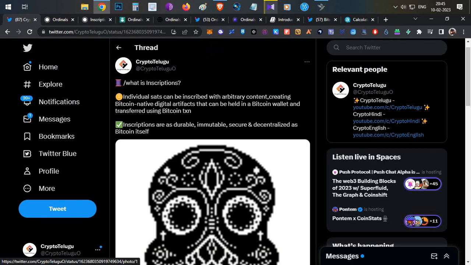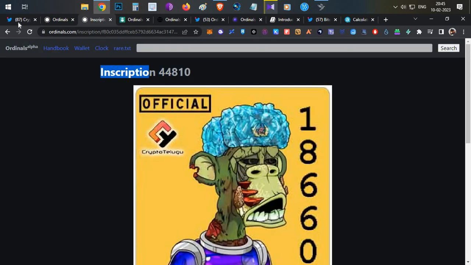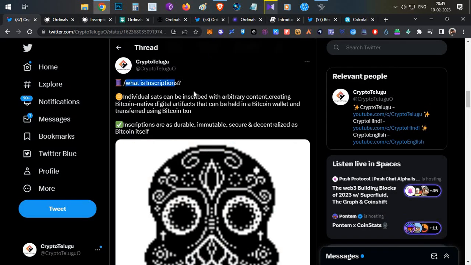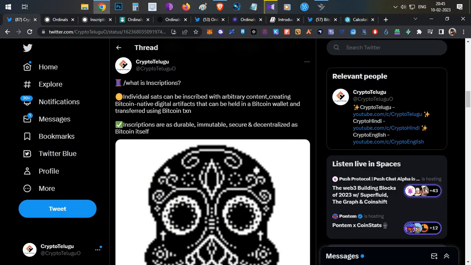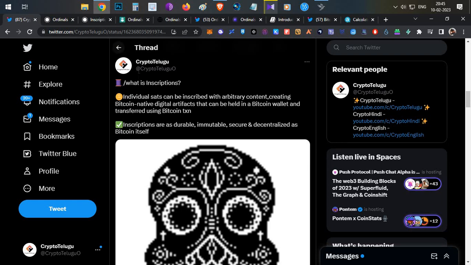Now the next important thing, I am talking about inscriptions. What are these inscriptions? Inscriptions are very simple. All these NFTs which you are minting on the Ordinals platform are directly printed onto your Satoshis, and they will be moved in the Bitcoin transaction. So if I want to send this, I have to send the Satoshi which is holding this image to another person, and he will receive this image along with the transaction. These are the inscriptions, and they are counted with a sequence number.